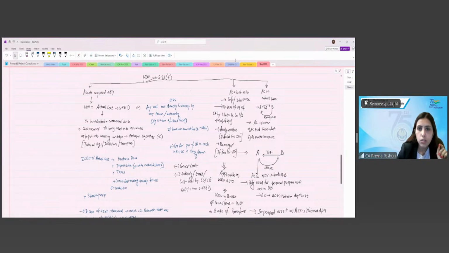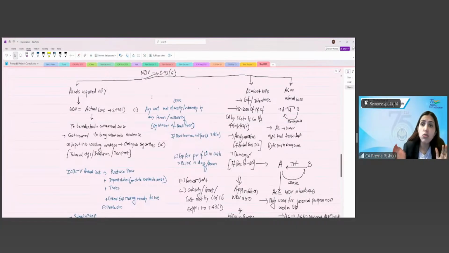So what we were at basically was section 43(6), which is the WDV. We talked about how for assets acquired in the previous year, it is the actual cost. For some assets, the actual cost is the cost to the previous owner. We have seen some cases.